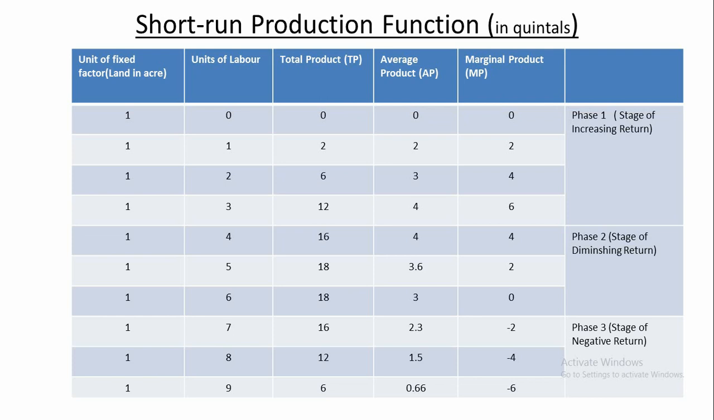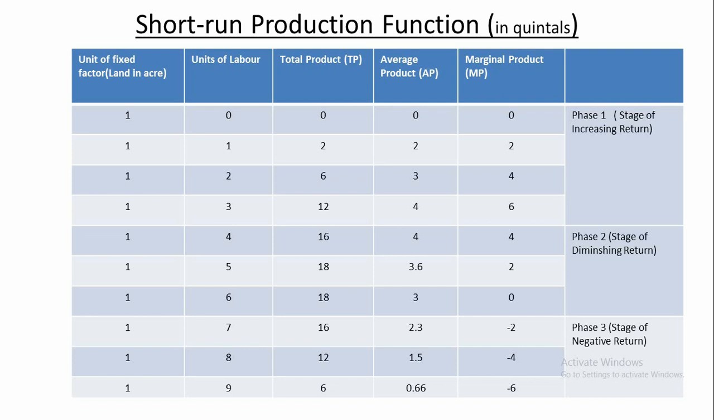You see in the table, mark it. In the first column, units of fixed factor. Fixed factor I have told you, out of land and labor, which is fixed factor? Land is fixed factor. Unit of fixed factor, that is unit of land, is taken as 1 acre. Only 1 acre. The size of land remains constant or fixed at 1 acre.